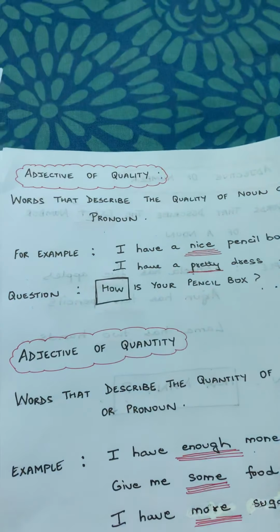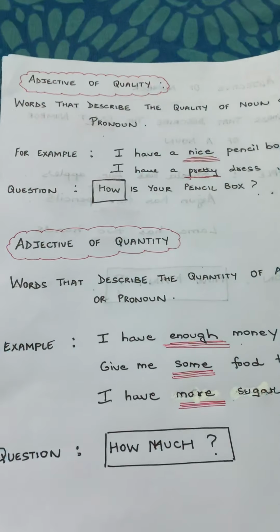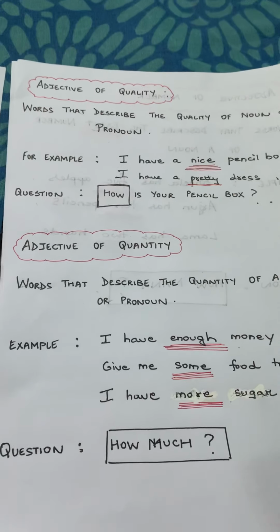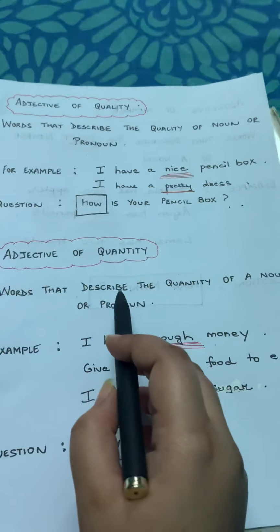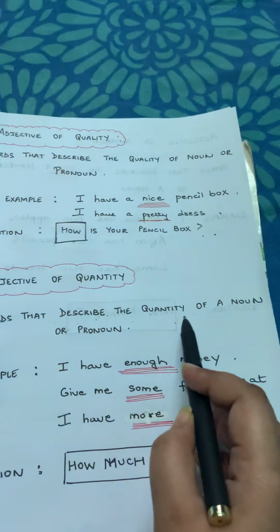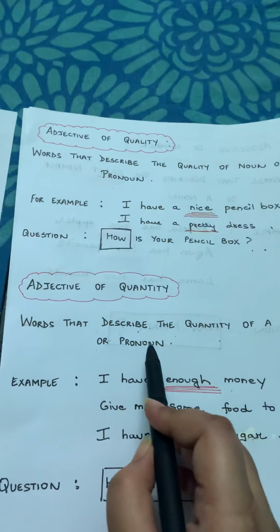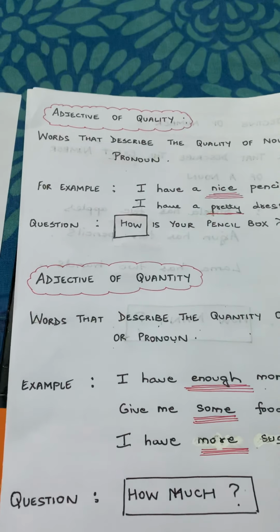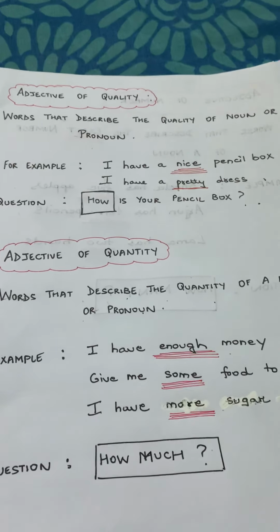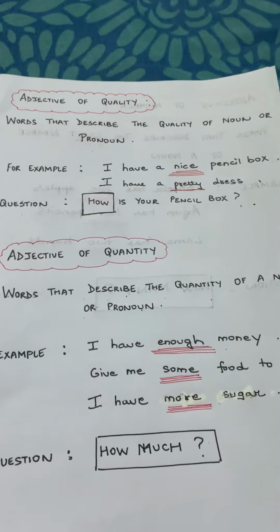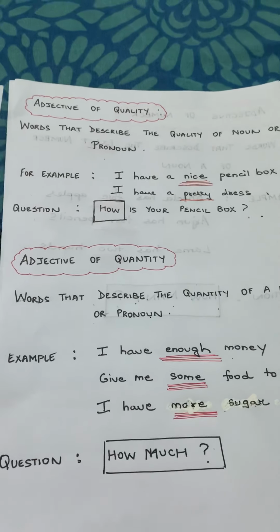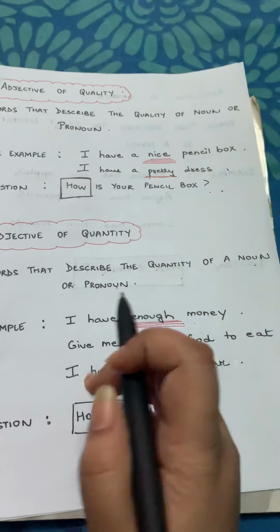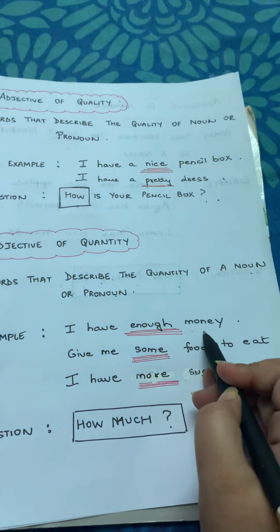Alright, I move on to adjective of quantity. Words that describe the quantity of a noun or pronoun. So basically, when I say quantity, I mean the amount. How much? Okay? For example, I have enough money.